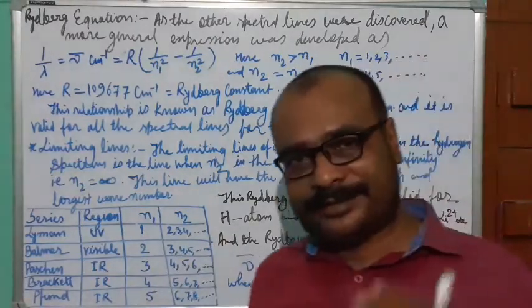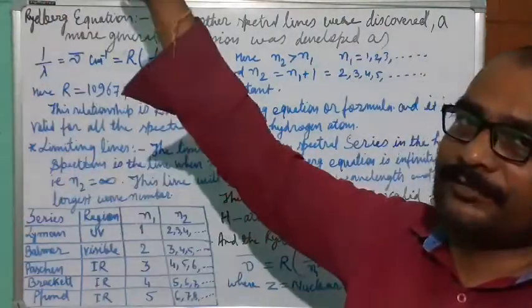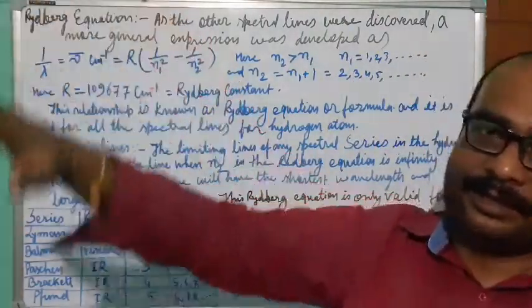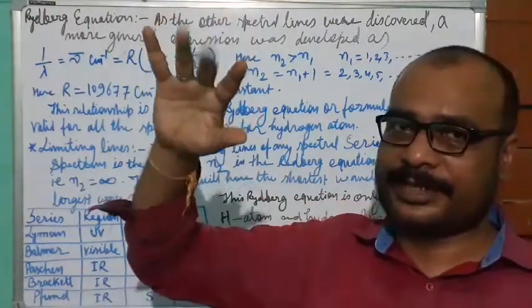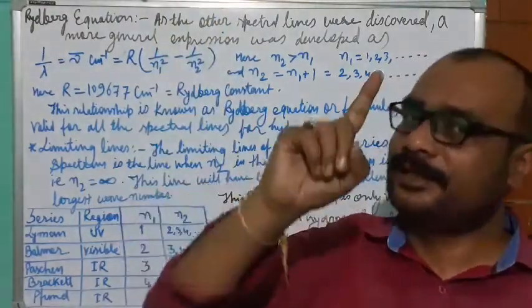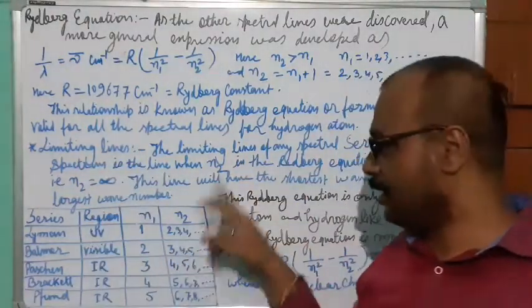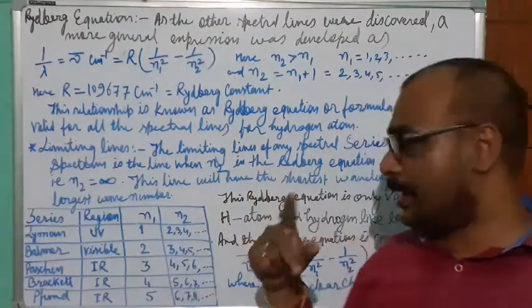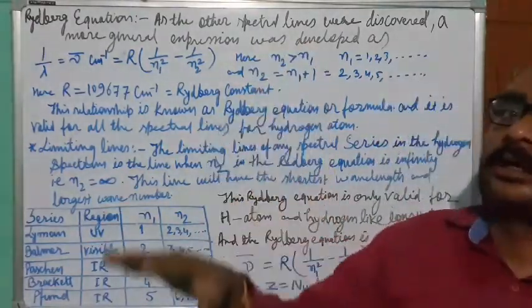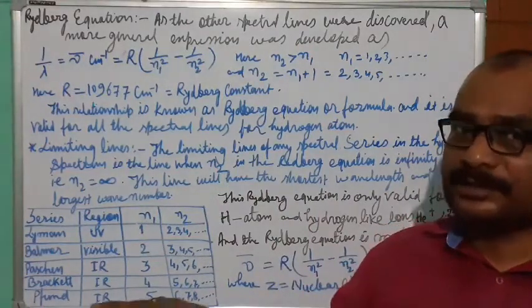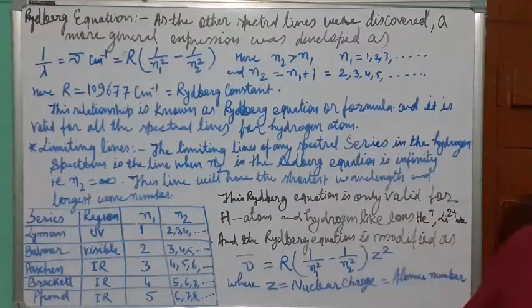So if the excited state is at infinity, and from infinity electrons are coming down to the ground state, at that time there is a formation of a spectral line. That spectral line is known as the limiting line. So each and every series has limiting lines, and it will develop when the electrons are jumping down from the infinity energy level to the ground level. Ground level means the lowest possible energy level in that particular atom or ion.